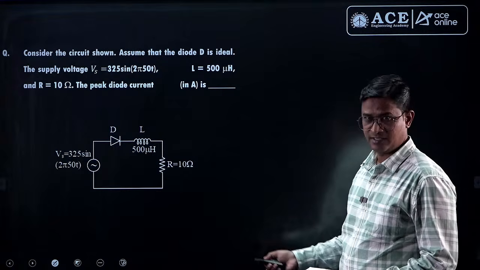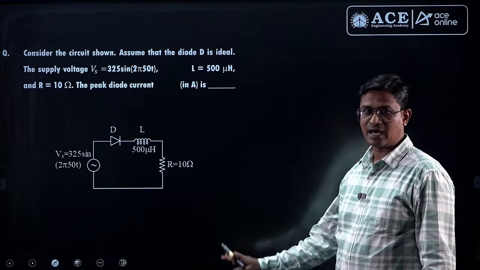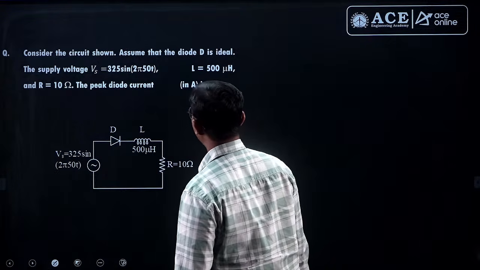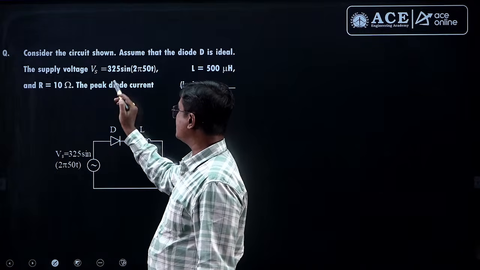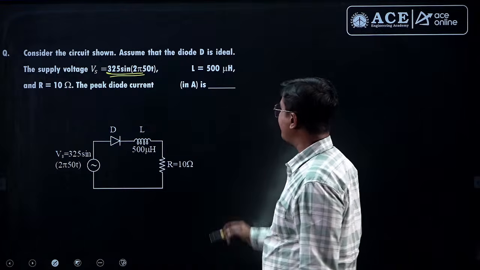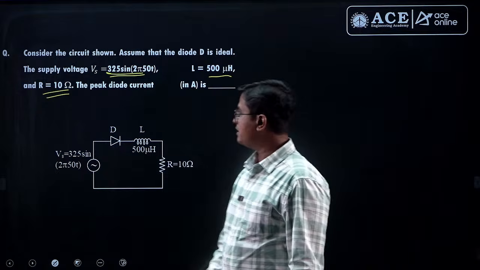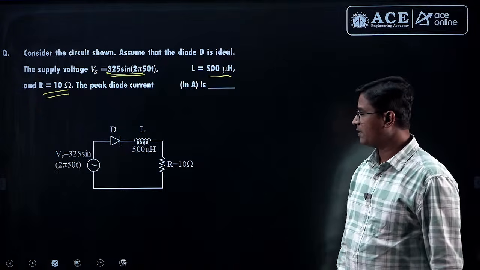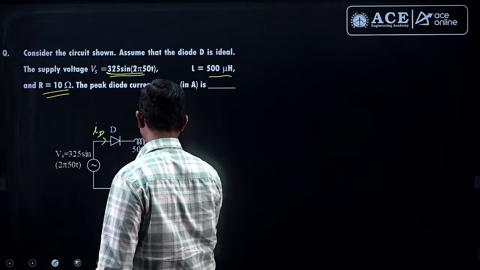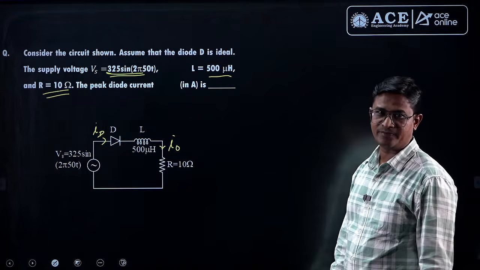Next question. This is a simple circuit, single phase half wave uncontrolled rectifier with RL load. We have done the analysis, right? Consider the circuit shown. Assume that the diode D is ideal. Supply voltage given 325 sine of 2 pi 50 t. So pure sinusoidal supply. Inductor given 50 microhenry and R is 10 ohm. And they are asking the peak diode current. Peak value of the diode current is nothing but peak value of load current, right? ID and I0 both are same, right? So ID peak, what is the expression for ID or I0?